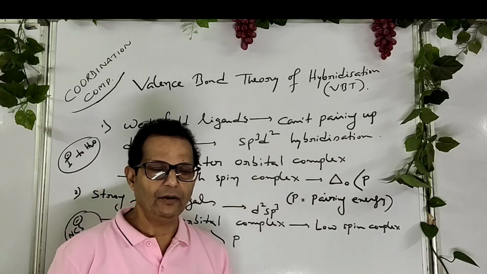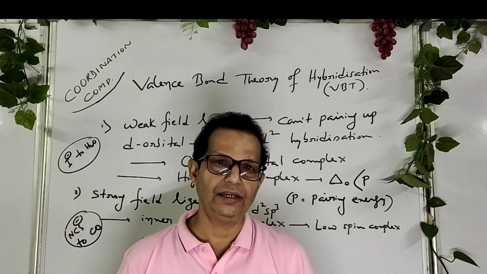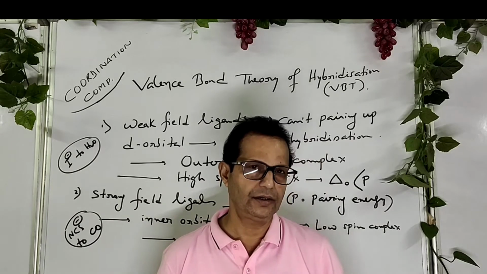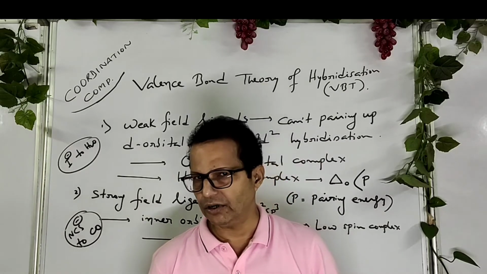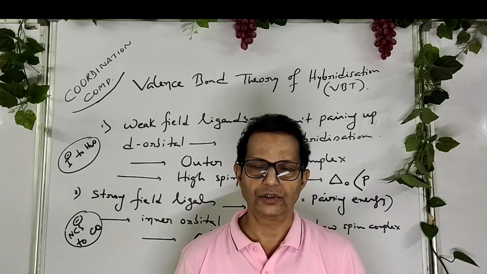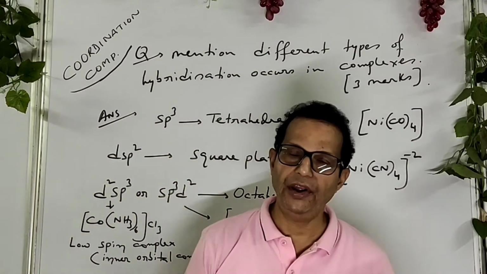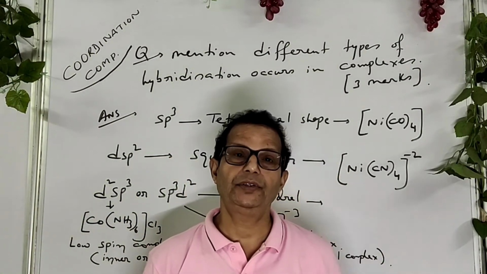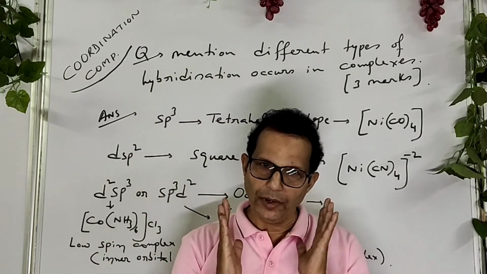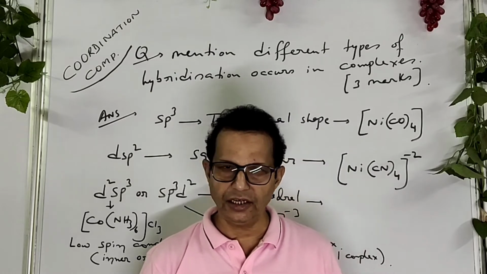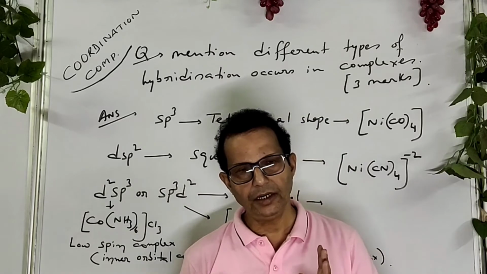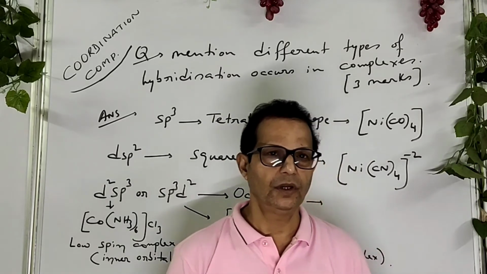So remember it, one of the very important questions is there: mention different types of hybridization that take place in coordination compounds along with their examples. So listen, this is a very important question. I have seen it a number of times in board exams. How many different types of hybridization take place in complexes? Mention with example.